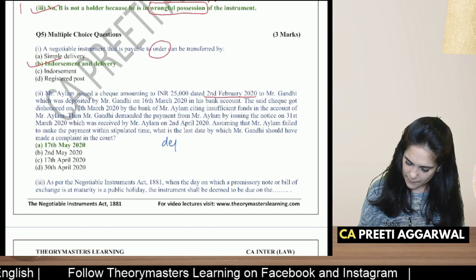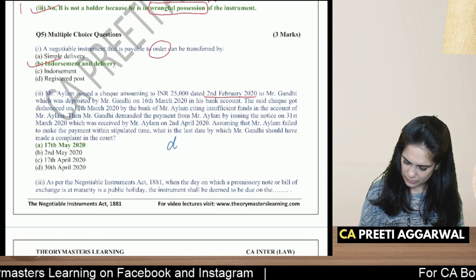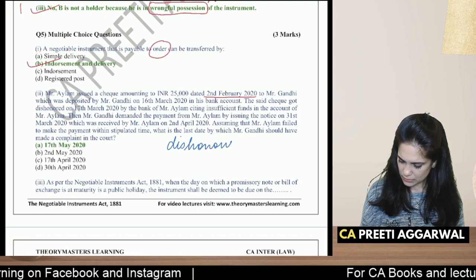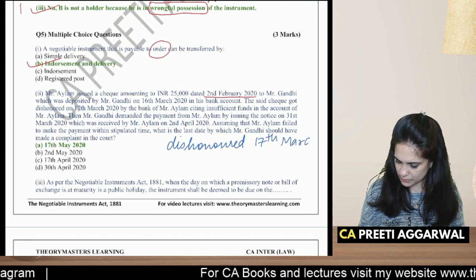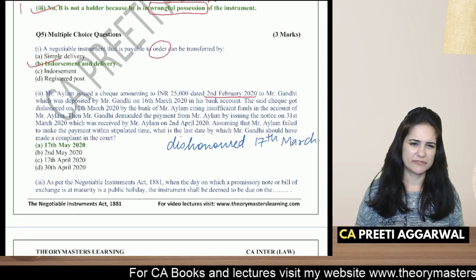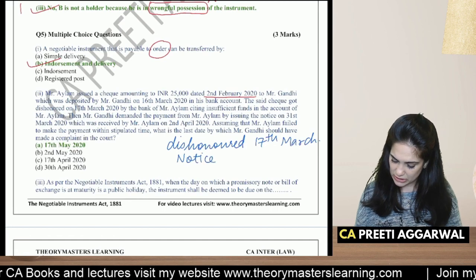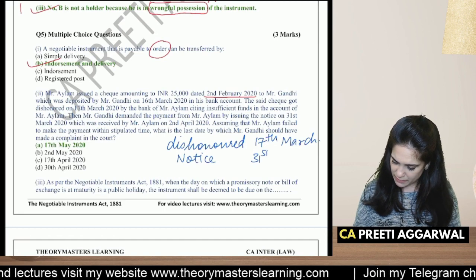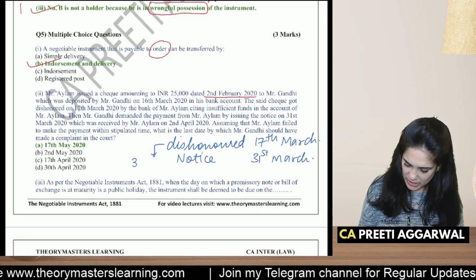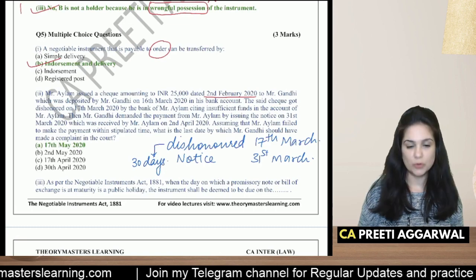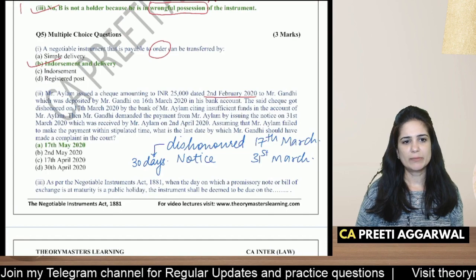So the check was dishonored on 17th of March. Insufficient funds. So he issued a notice asking for the funds. That notice was given on 31st of March. Now, students, after dishonor, notice must be given within 30 days. Okay? Notice must be given within 30 days. It was received on 2nd April, but he failed to make payment.